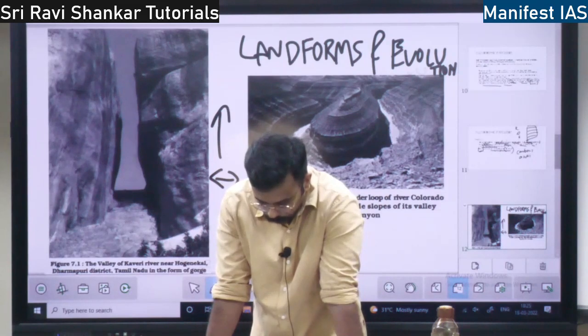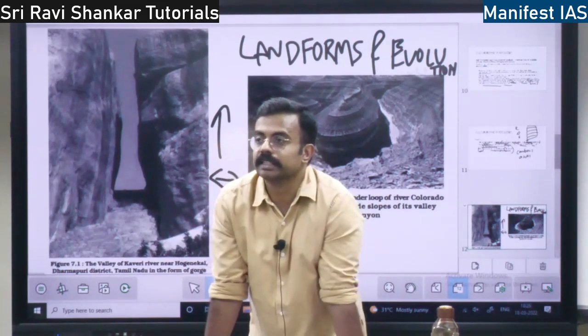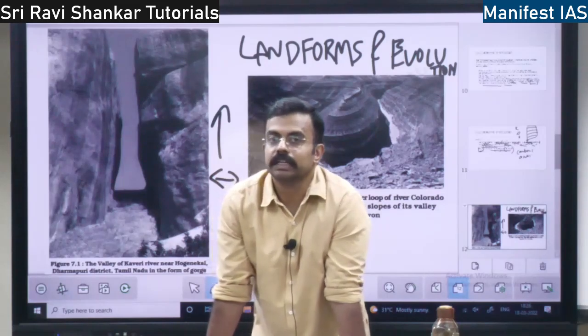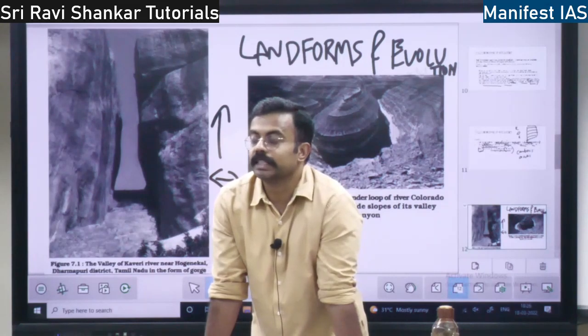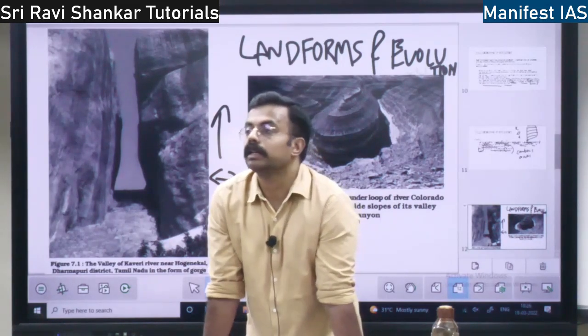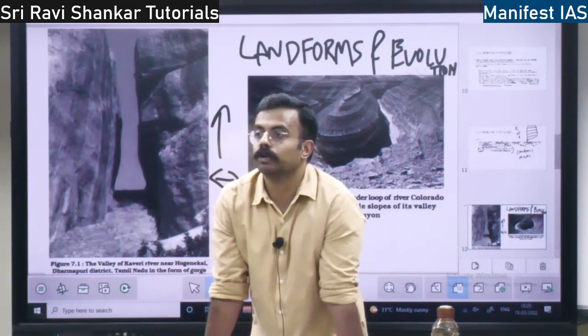These changes in the landform cannot actually be seen suddenly. If there is a change in landform, you can see it only over a large time scale, a large period of time. Only then can you witness a change.